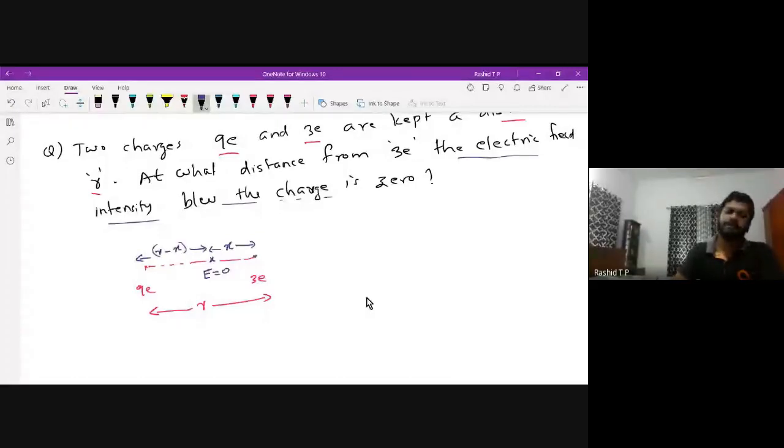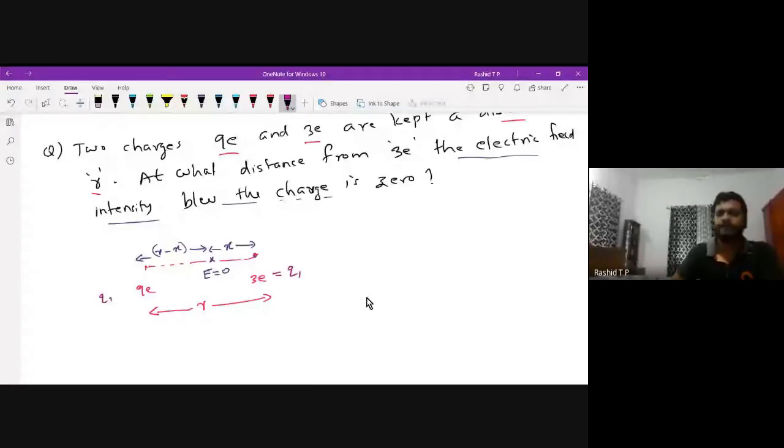Then to solve this kind of problem also, where the electric force is zero or where the electric field is zero, you can apply the same shortcut. This one is Q1, and this is your Q2.